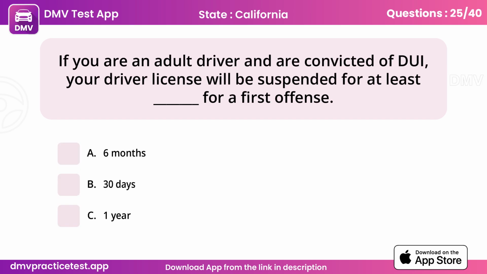Question 25. If you are an adult driver and are convicted of DUI, your driver license will be suspended for at least how long for a first offense? A. 6 months.